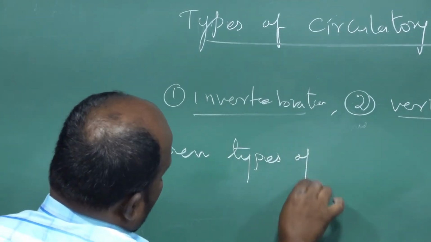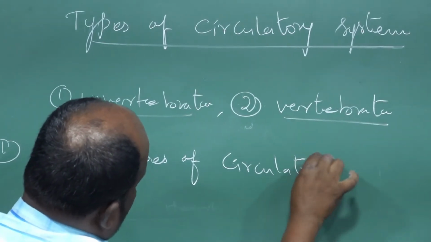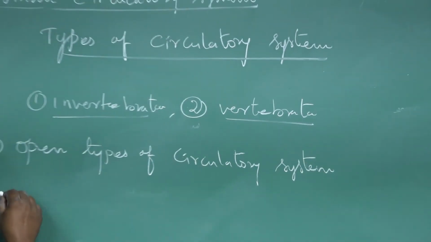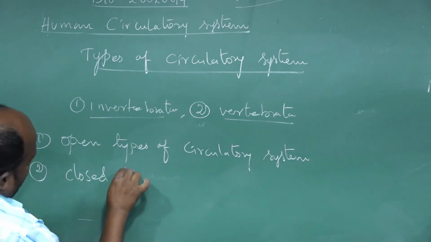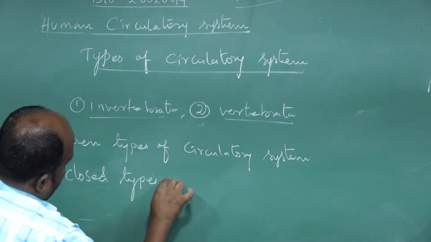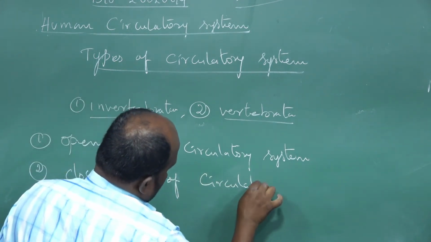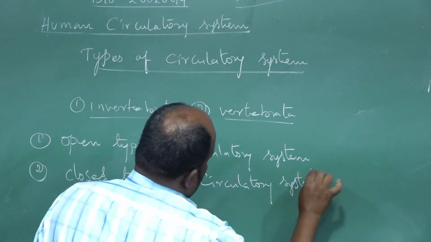The second type is the closed type of circulatory system.